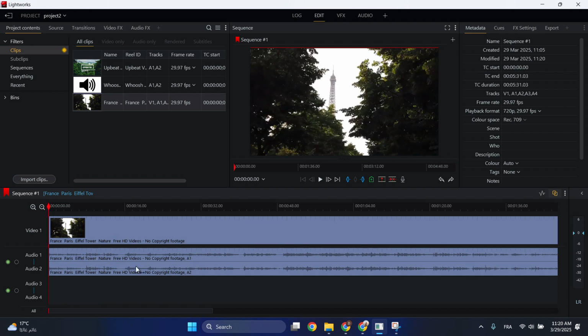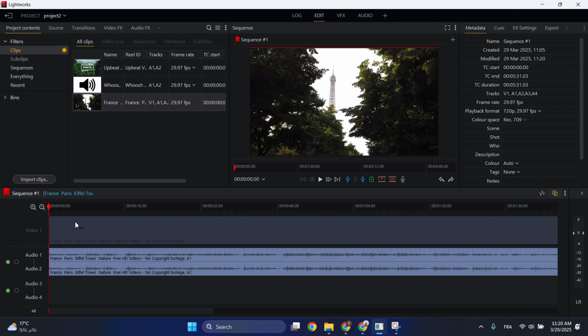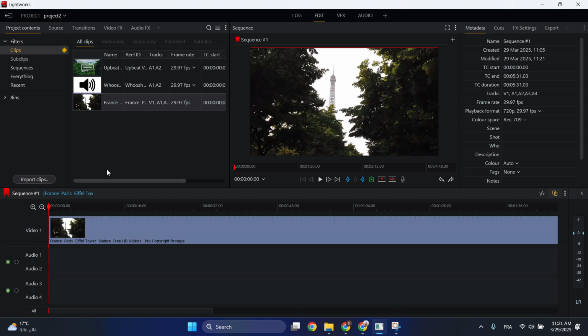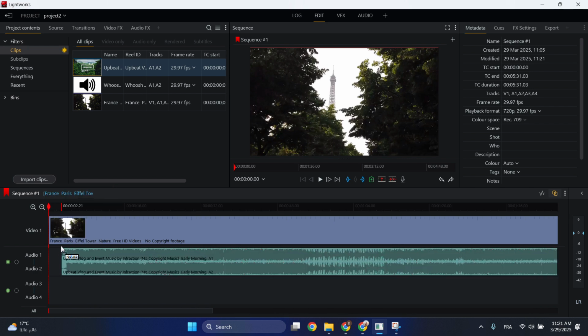Let's say we want to delete this audio and make some upbeat audio for our video without our sound. We need to disable the video, then select the audio of the video and then click delete, enable, and then you can add your audio as you want.